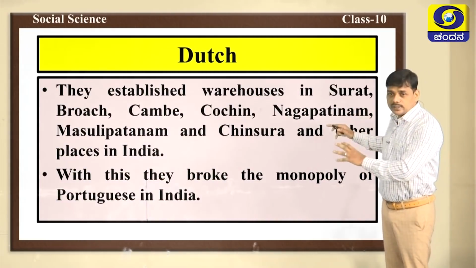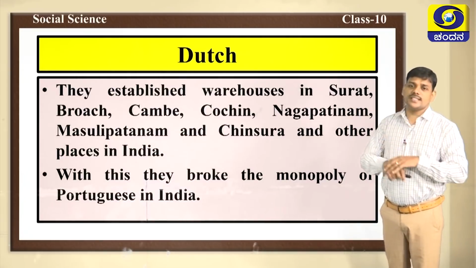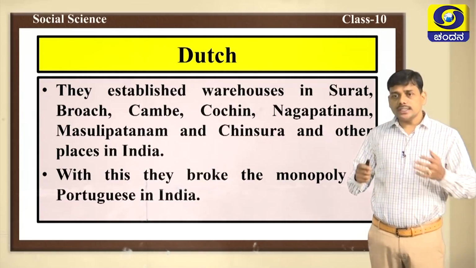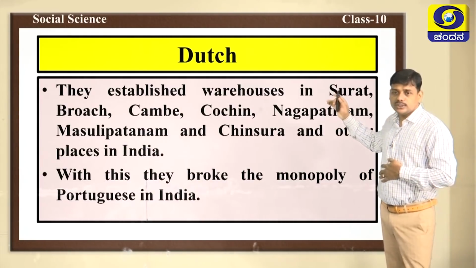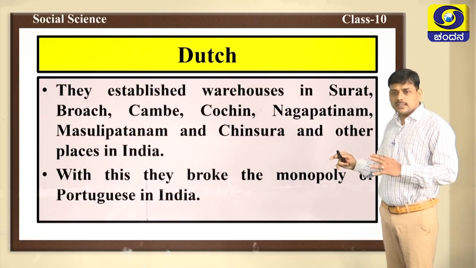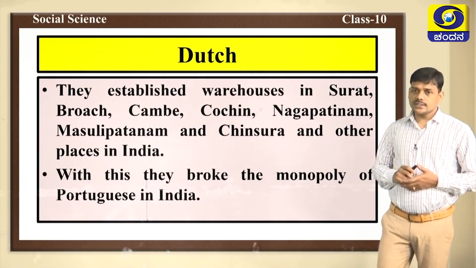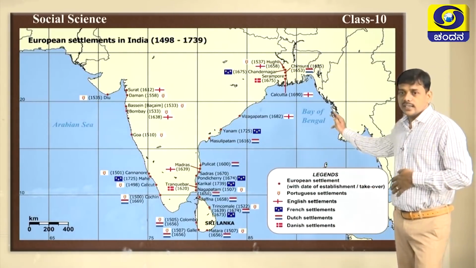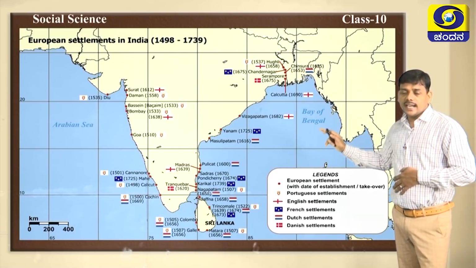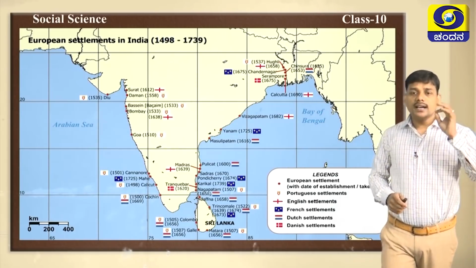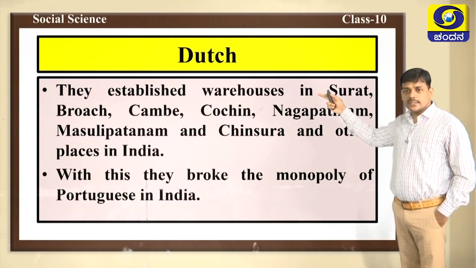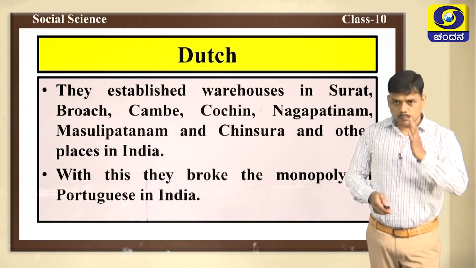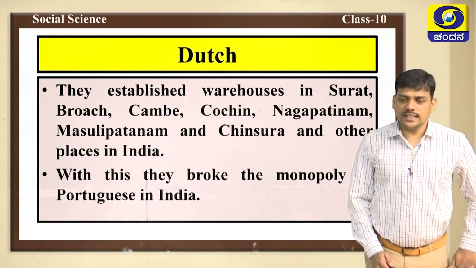And they established their warehouses in many places of India. For example, Surat, Broach, Cambay, Cochin, Nagapattanam, Masulipatanam, Chinsura. These are all the trading centers or warehouses of the Dutch. Here in this map you can see these are all the important trading centers of the Dutch. They were successful in establishing warehouses in these places, but with this they broke the monopoly of Portuguese in India.